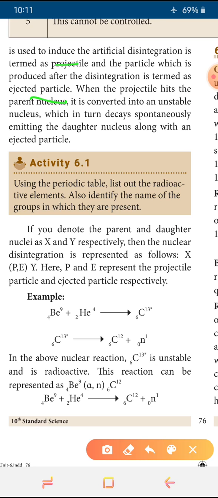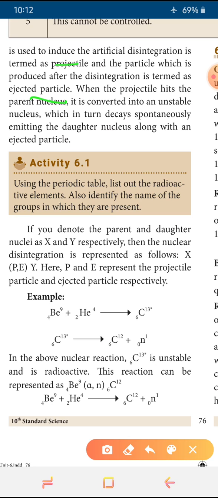When the projectile hits the parent nucleus, the parent nucleus converts into an unstable nucleus, which in turn decays spontaneously, emitting the daughter nucleus along with an ejected particle. In the last class we studied that an unstable nucleus produces alpha, beta and gamma. After releasing them, it becomes a stable one.